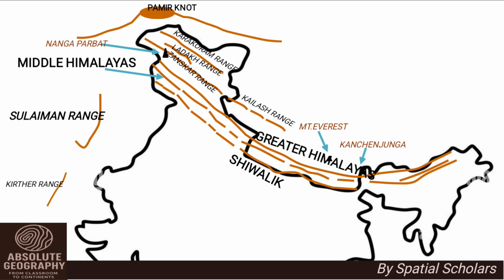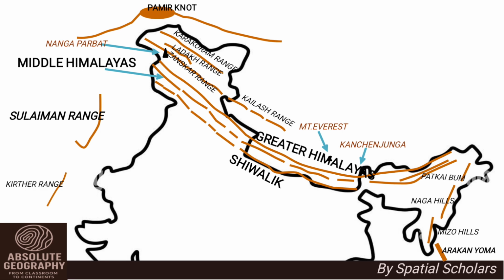Then in the northeast, beyond the Dihang Gorge, the Himalayas again take a sharp southward turn and continue as the Purvanchal Hills. These include the Patkai Hills, Naga Hills and Mizo Hills. And then it extends further into Myanmar as the Arakan Yoma.